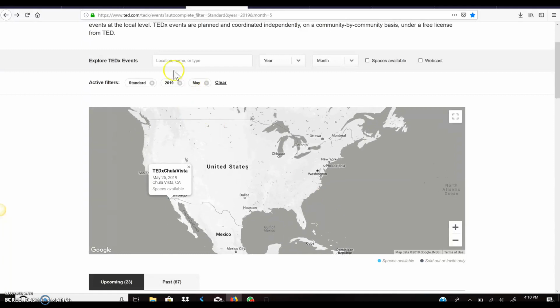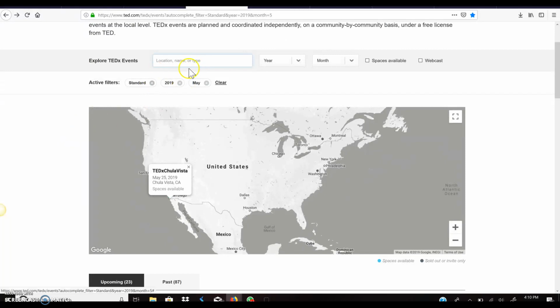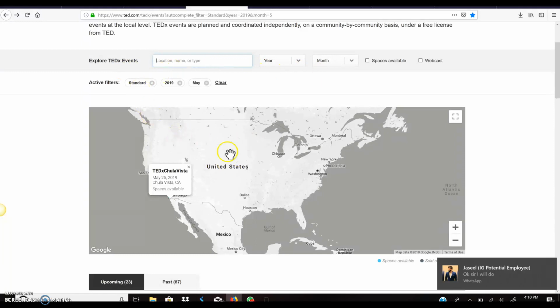So for all of our search criteria, right here, it's going to have the search criteria at the top, and we want to keep United States. So the thing is, this is going to fluctuate. There are four or five things that we need for these search tools. One is that it has to be United States. Two is that we want it in the year 2019. Three, we have to go by month, which kind of sucks.